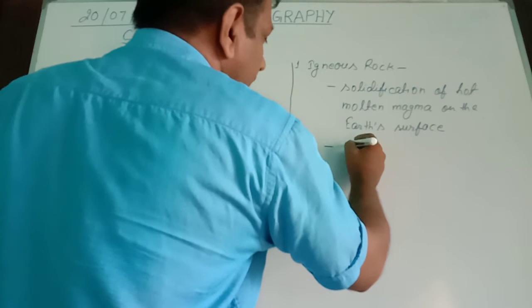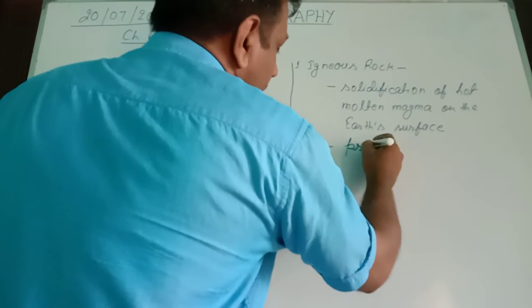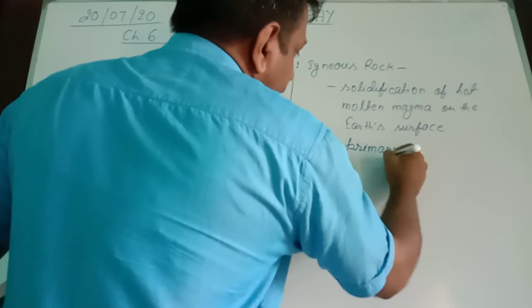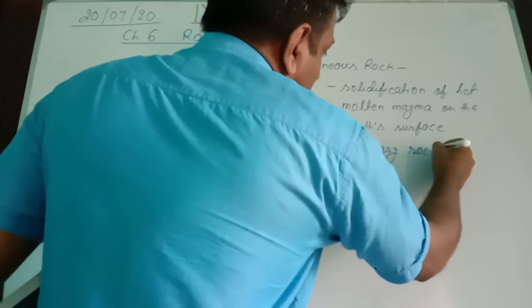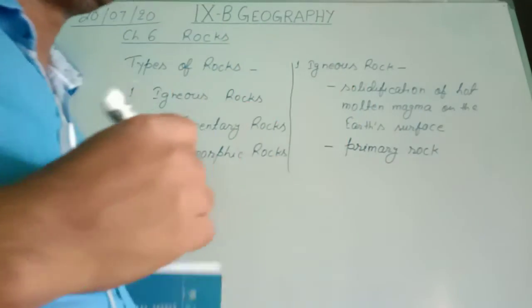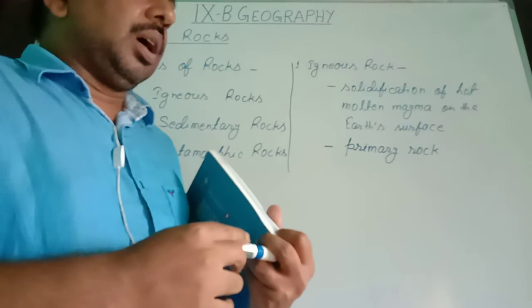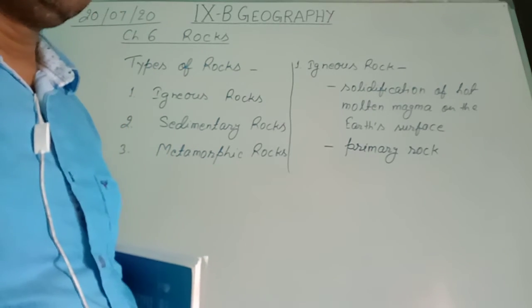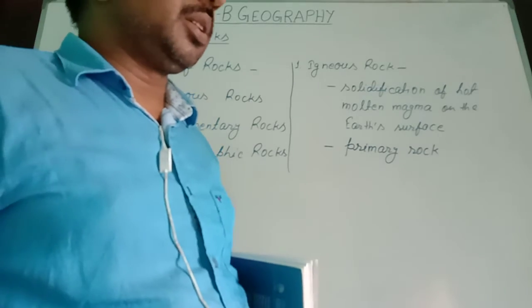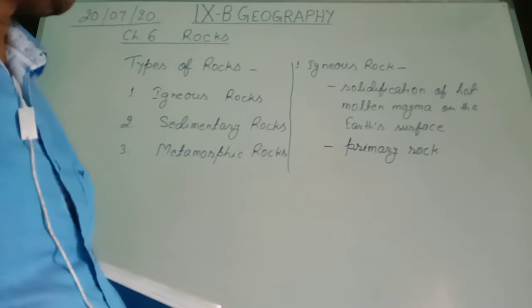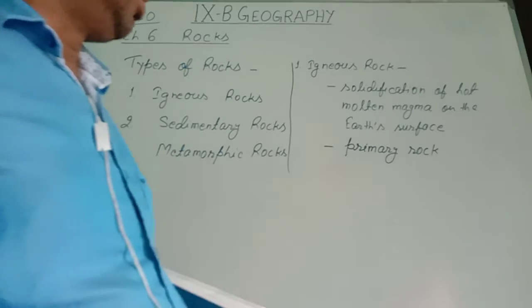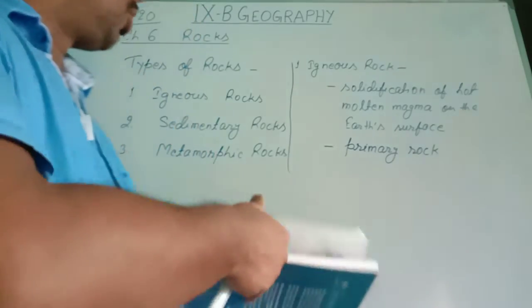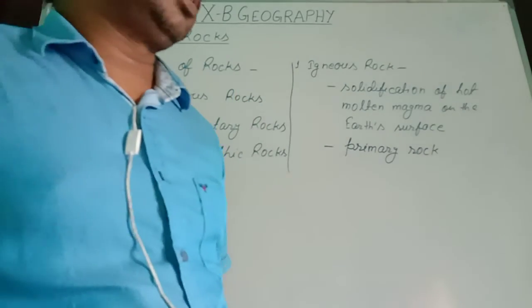Igneous rock is a primary rock. First is when the earth was in molten form, and after that it solidified and became a solid surface, and this solidification provided the solid layer of the earth crust.